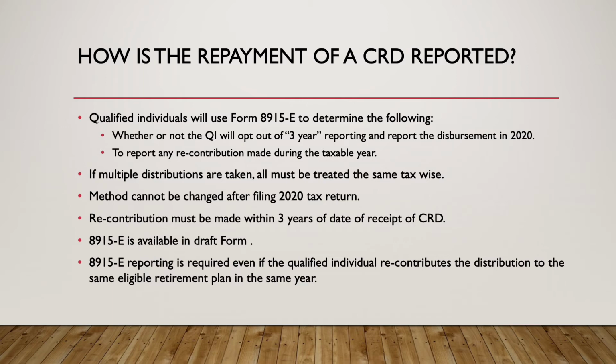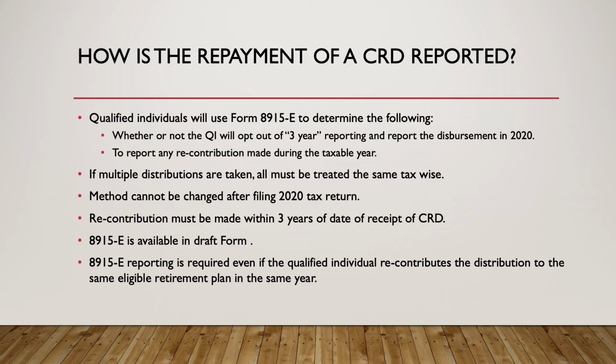Right now the form is out. It is in draft form, but it's probably going to look very similar to what it looks like now, we anticipate. So if multiple distributions are taken, as discussed before, let's say $50,000 and then $25,000, and they take $75,000, all must be treated the same way tax-wise. So claim all as income in 2020 or ratably over 3 years, 25, 25, and 25.